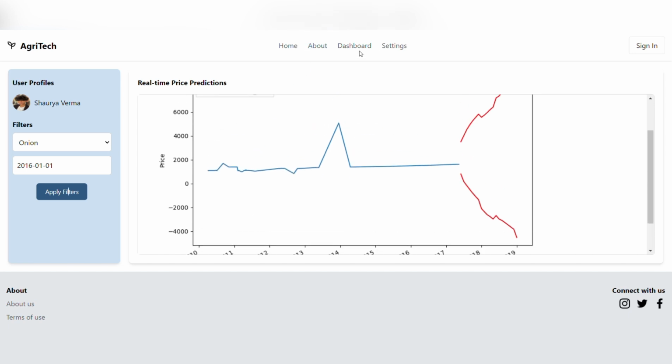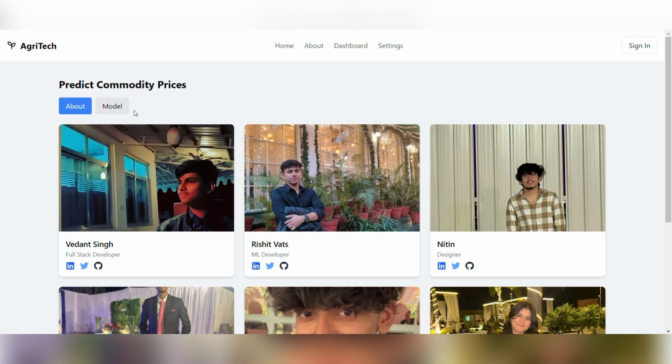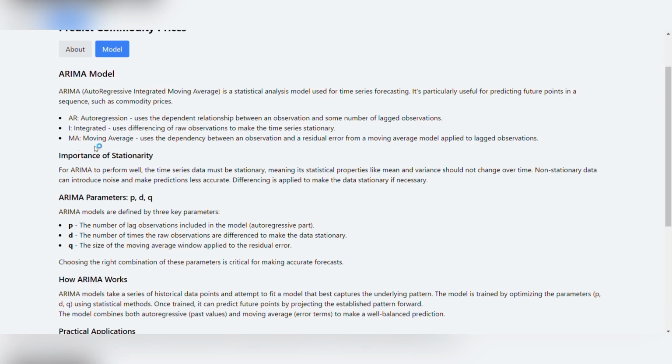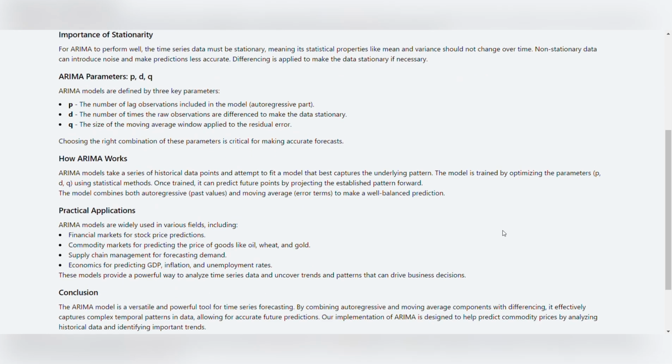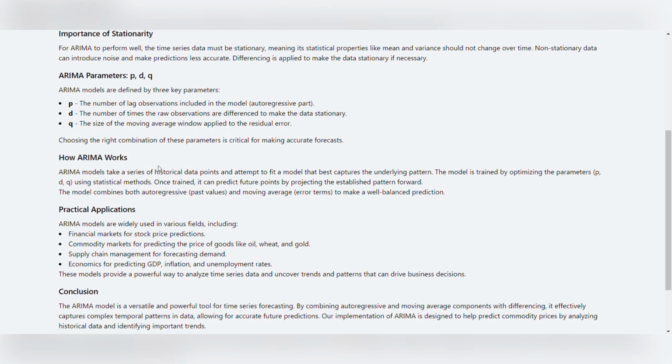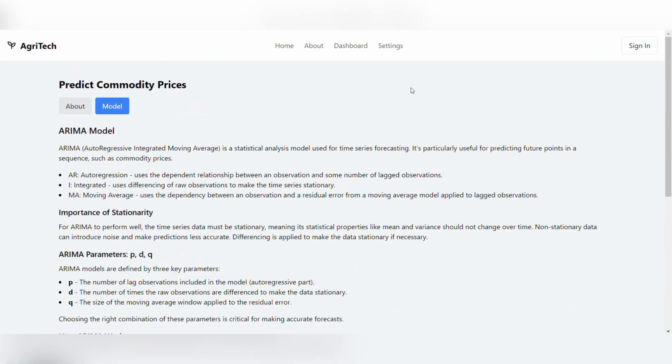Now going to the about page. Here is the model explanation. So what is PDQ? PDQ are the parameters that are used in the ARIMA-based model to classify and train it. It works by taking the historical data and predicting the future prices. Thank you.